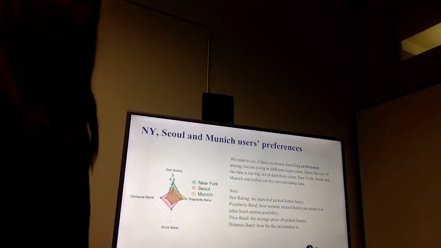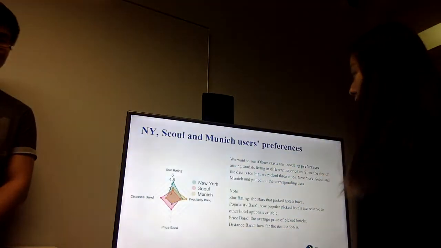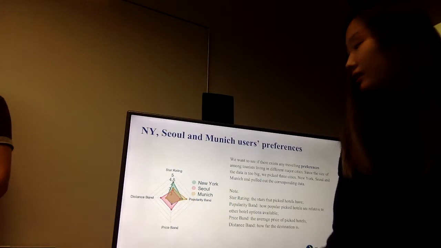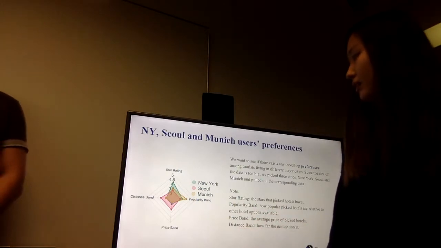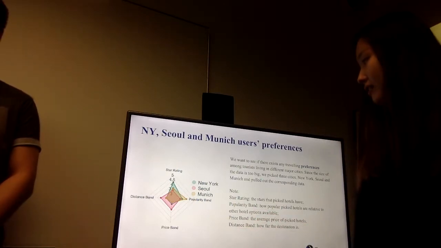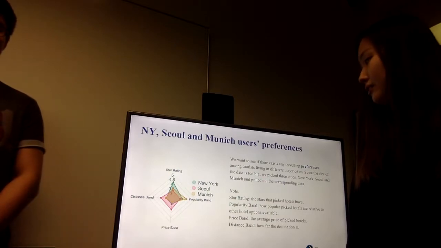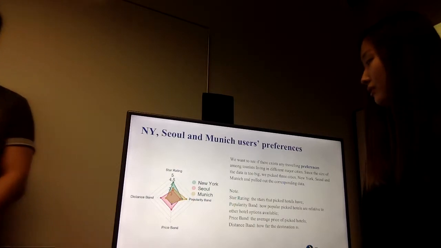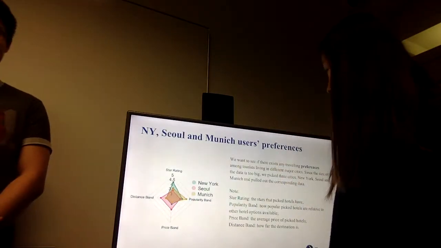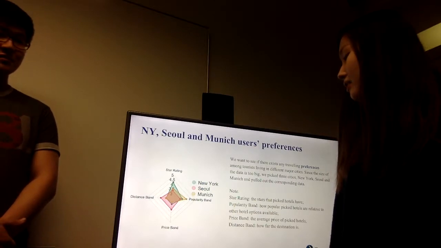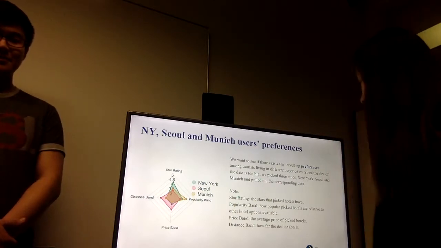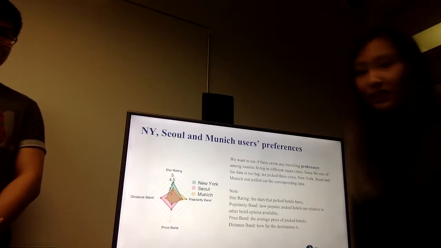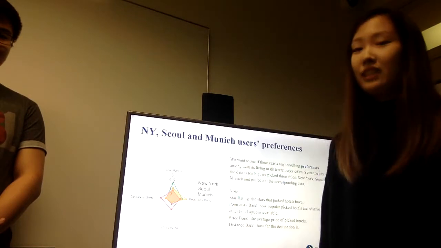We mainly picked three cities that represent three countries: Germany, Korea, and the United States. As we can see in the plot, New Yorkers prefer high brand star rating hotels such as Hilton, people in Seoul like long distance travel, and people in Munich are very price sensitive. They're not willing to pay high prices for traveling. So these cities can represent three countries in the world.